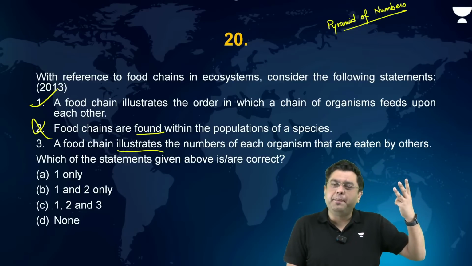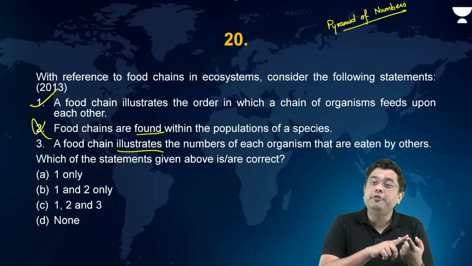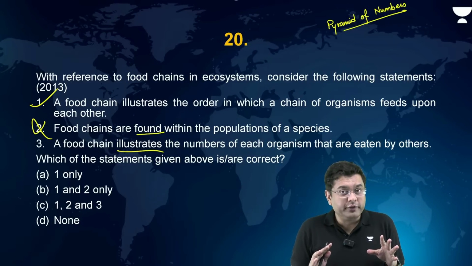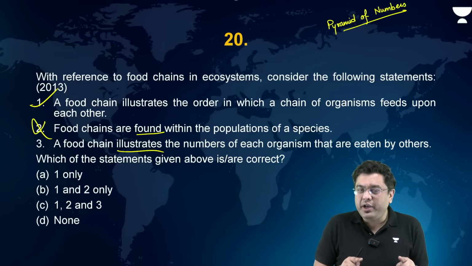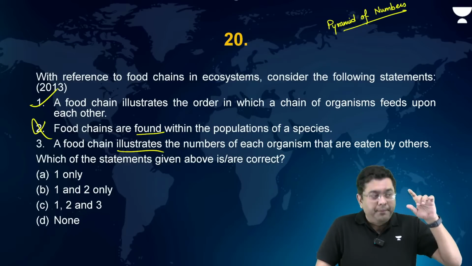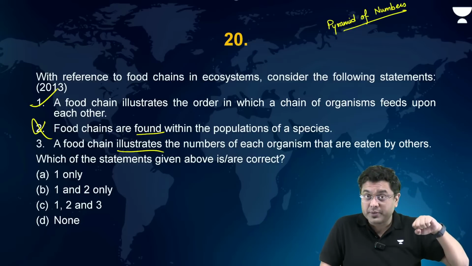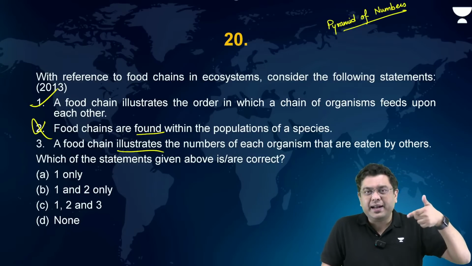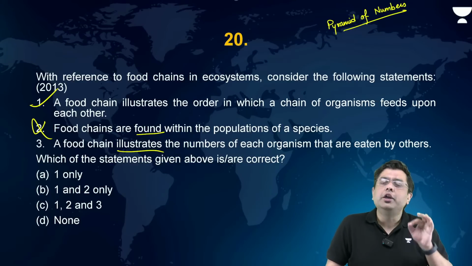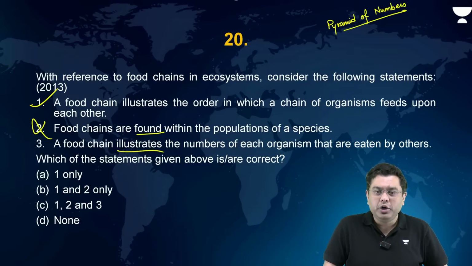Three types of ecological pyramids exist: pyramid of numbers, pyramid of biomass, and pyramid of energy, indicating the viability and survivability of the ecosystem. Out of all these three, it is only the pyramid of energy which is always upright. Pyramid of numbers can get inverted, particularly when you consider the parasitic ecosystem. Pyramid of biomass can get inverted when you consider the aquatic ecosystem. But pyramid of energy is always straight and upright and follows the 10% rule.